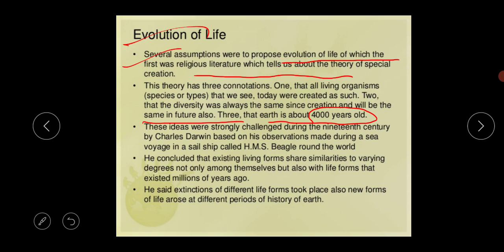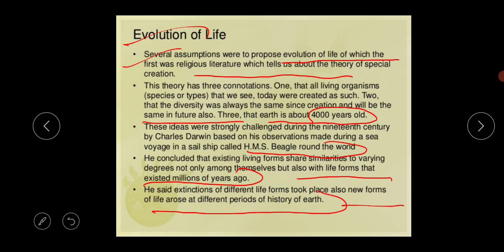Okay, next thing, these ideas were strongly challenged during the 19th century by Charles Darwin, based on his observations made during a sea voyage around the world in a sail ship called the HMS Beagle. He concluded that existing life forms share similarities to varying degrees not only among themselves but also with life forms that existed millions of years ago. He said that extinctions of different life forms took place, and new forms of life arose at different periods of the history of earth. So this is the basic thing.